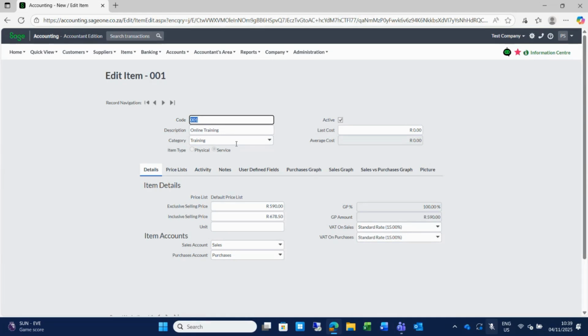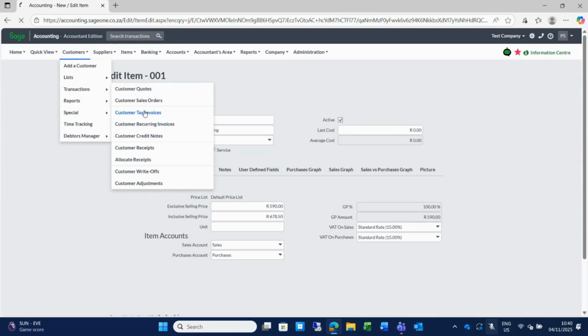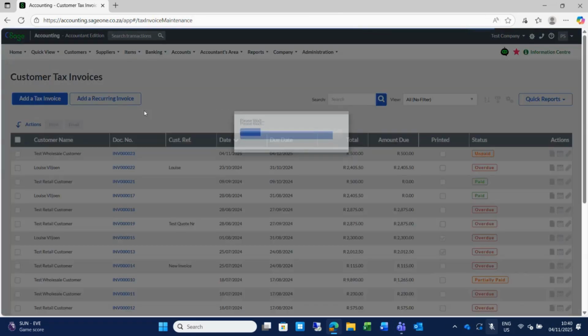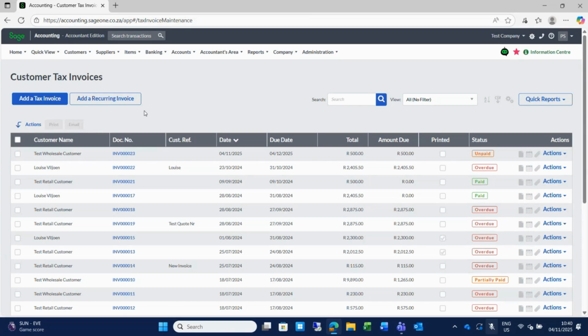Just one thing I would like to mention while we discussed customer invoices. Remember, I showed you that you can email your invoices to your customers once you've done your invoice. There is a function on the system that is called the customer zone.